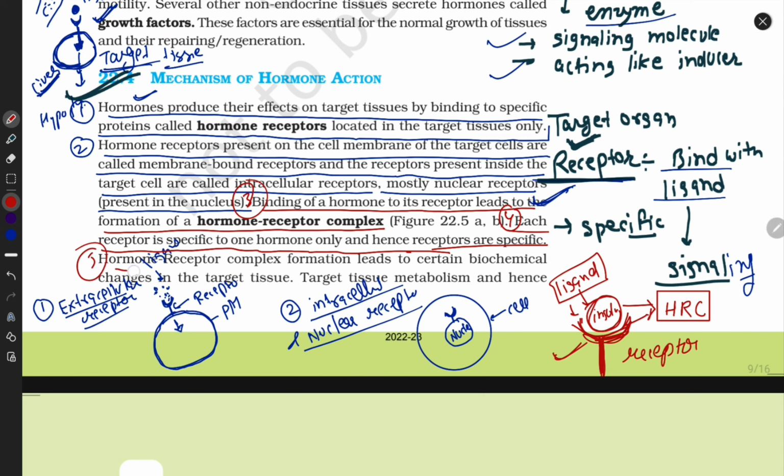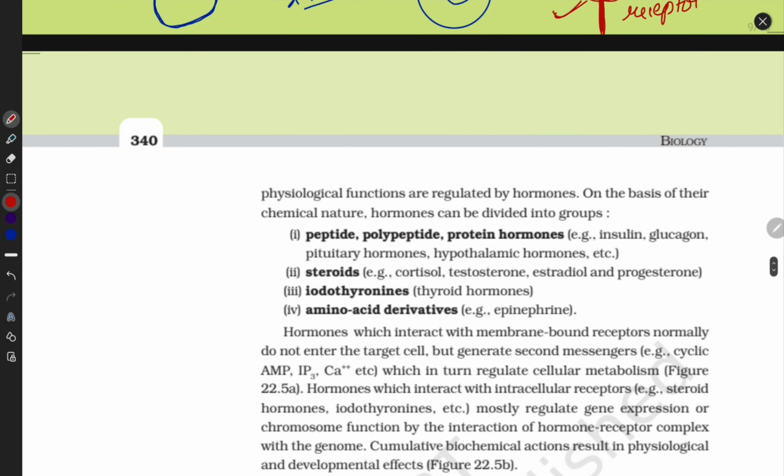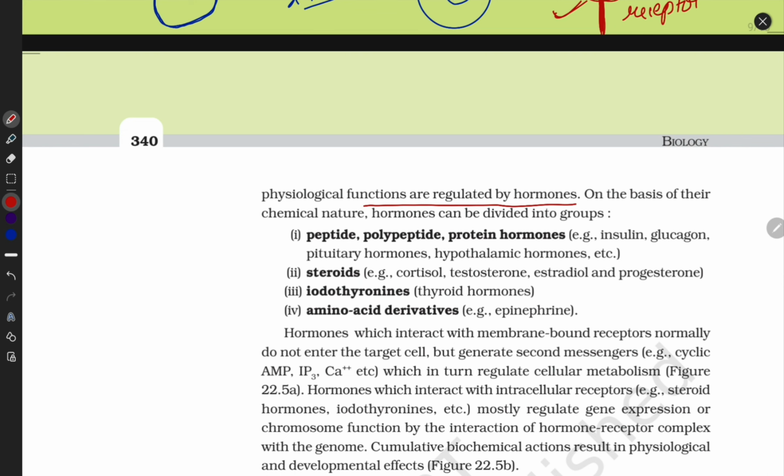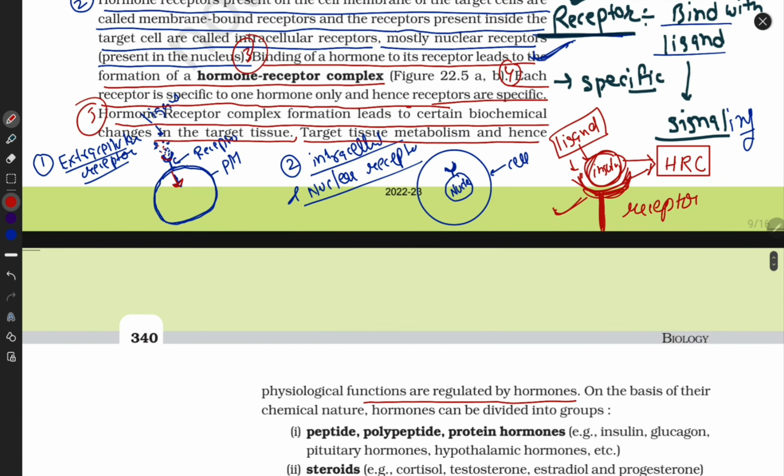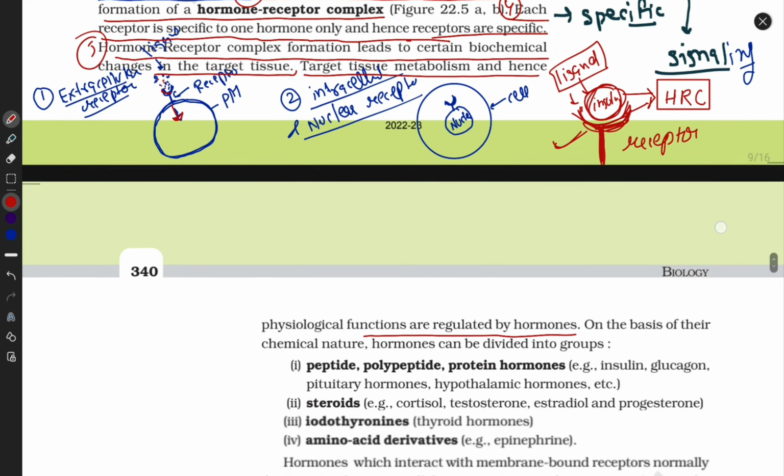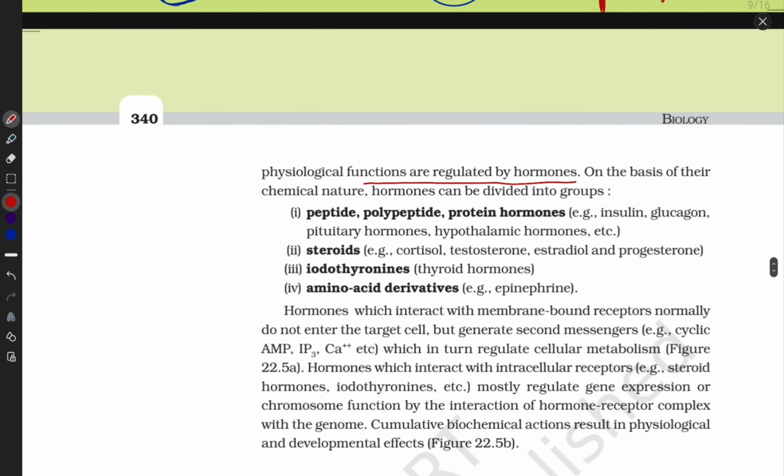Now fifth point. Hormone receptor complex formation leads to certain biochemical changes in target tissue. Of course, after binding they promote their signaling and do their function. Target tissue metabolism, and hence physiological functions, are regulated by the hormone. Of course, if a hormone binds, then it does its function. If an enzyme binds, then it does its function. If steroids bind, then they do their function.